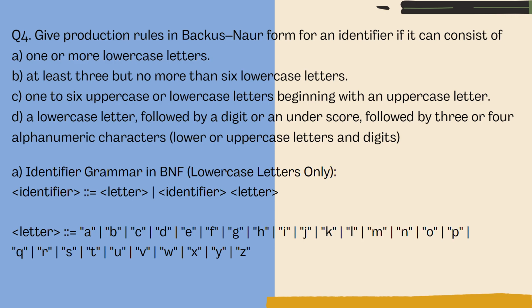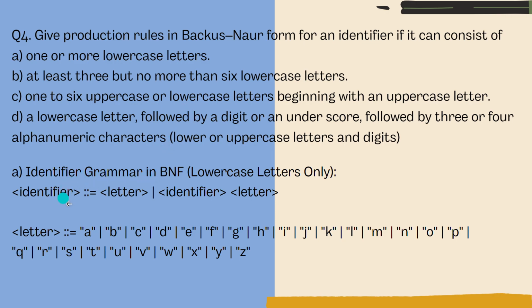Next we have question number 4. This question says that we have to give the production rules in the Backus-Naur form for an identifier if it can be one or more lowercase letters. We have to give the production rule in Backus-Naur form in which one or more lowercase letters are present.